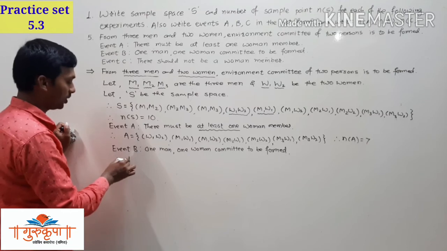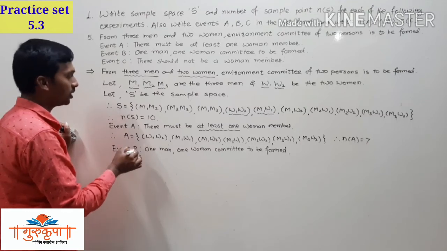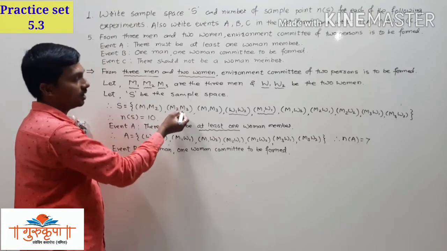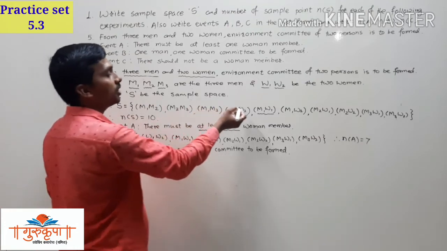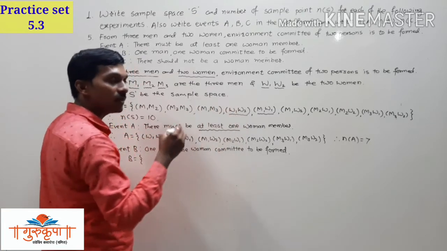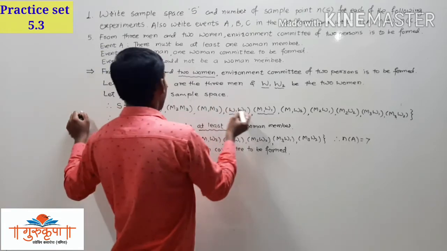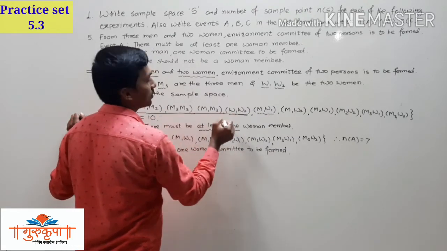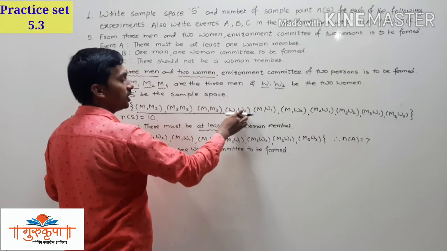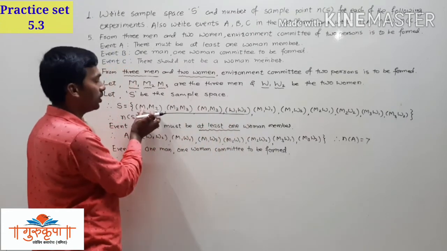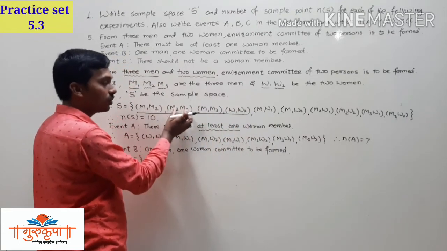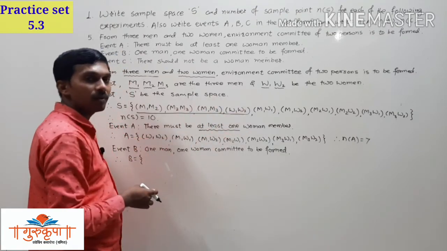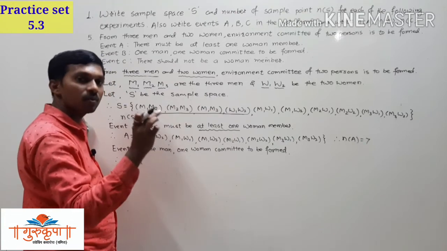So we can write here B is equal to into the curly bracket. Here we have both the men, so we cannot include this element here. Here also we have 2 men, here 2 men, here both the women. We need 1 man, 1 woman. So we cannot write these 4 elements there, since here we have both the men, here also both the men, here also both the men, here we have 2 women. But we need 1 man and 1 woman there.